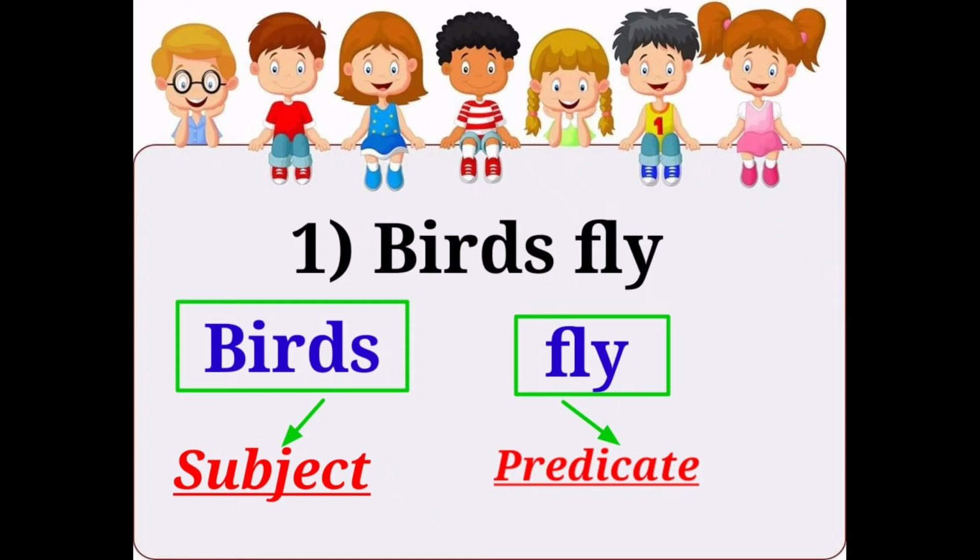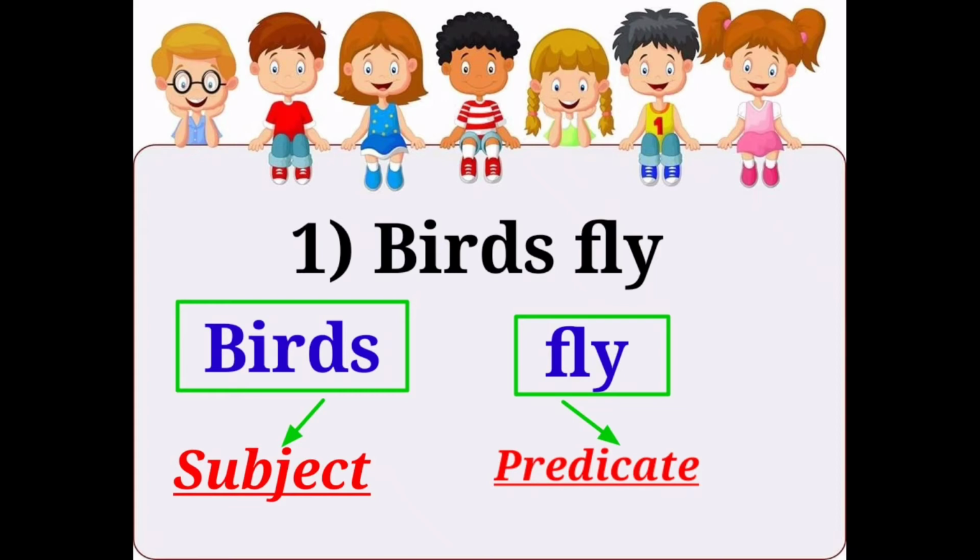So tell me, who fly here? Yes, birds fly here, right? So birds is a subject and fly here is a verb, right? Fly என்னது? பறக்கிறது. Okay, I told you before, right? The verb part starts from the verb. It is also called as predicate. Okay, birds here is a subject and fly here is a predicate. Okay, have you understood the first example? Shall we go to second example?